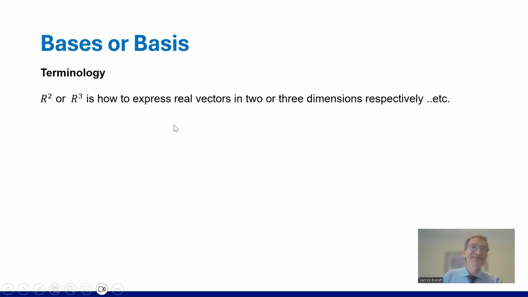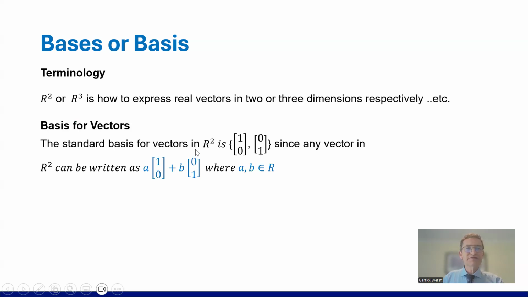Okay, terminology for a basis. R2 or R3, with the number up the top, is how to express real vectors in 2 or 3 dimensions respectively, etc. So R4, R5, the number goes up the top. Basis for vectors: the standard basis for vectors in R2 is (1, 0), (0, 1), since any vector in R2 can be written as A multiplied by (1, 0) plus B multiplied by (0, 1), where A and B are reals.